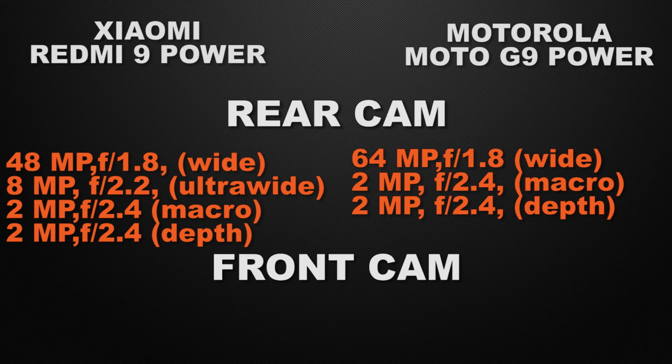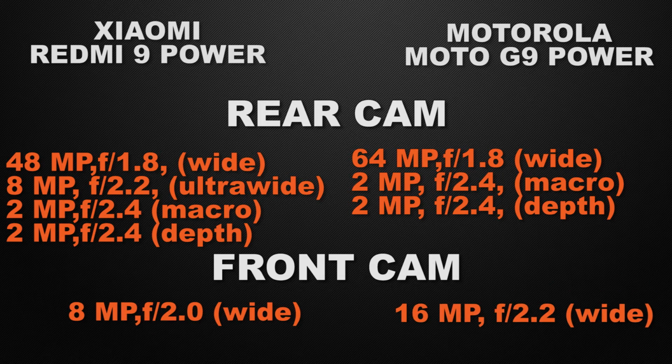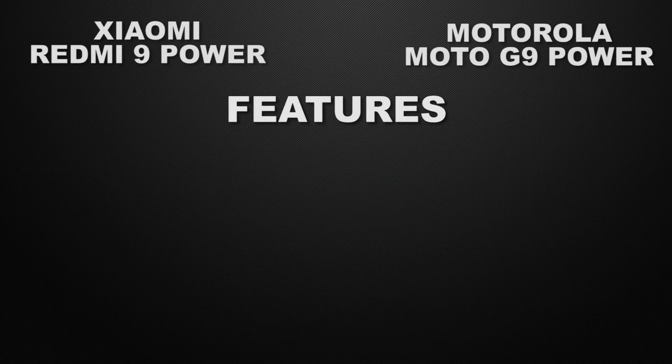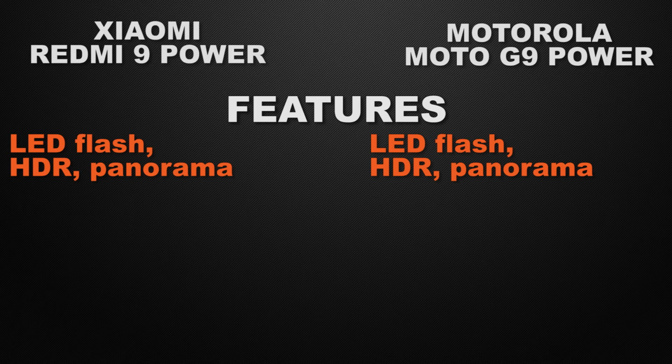And about the selfie camera of the devices, 9 Power have 8 megapixel of wide camera and G9 Power also have 16 megapixel of wide camera. So the winner here is G9 Power because it can produce high resolution of photos. Let's talk about the camera features of the devices. Both of the devices have LED flash with HDR and panorama, so it's a tie here.